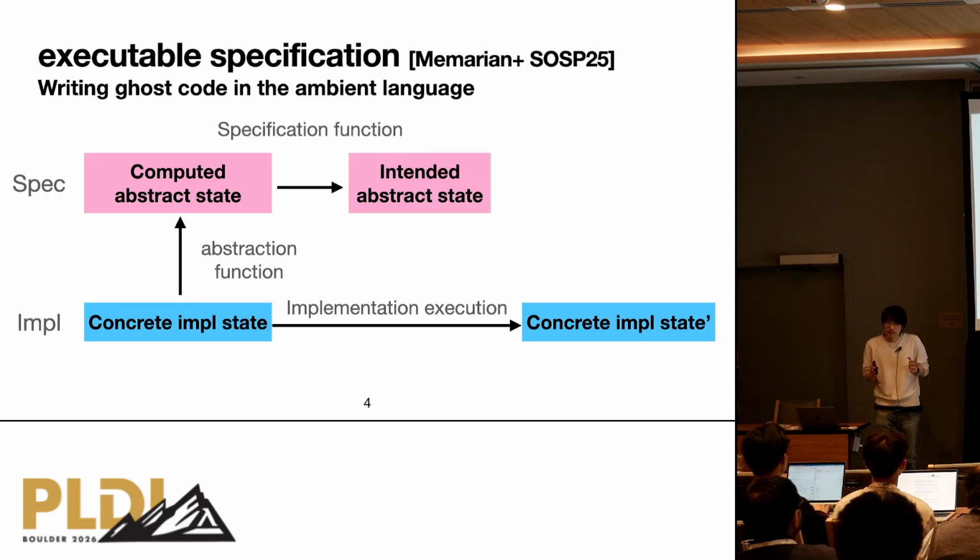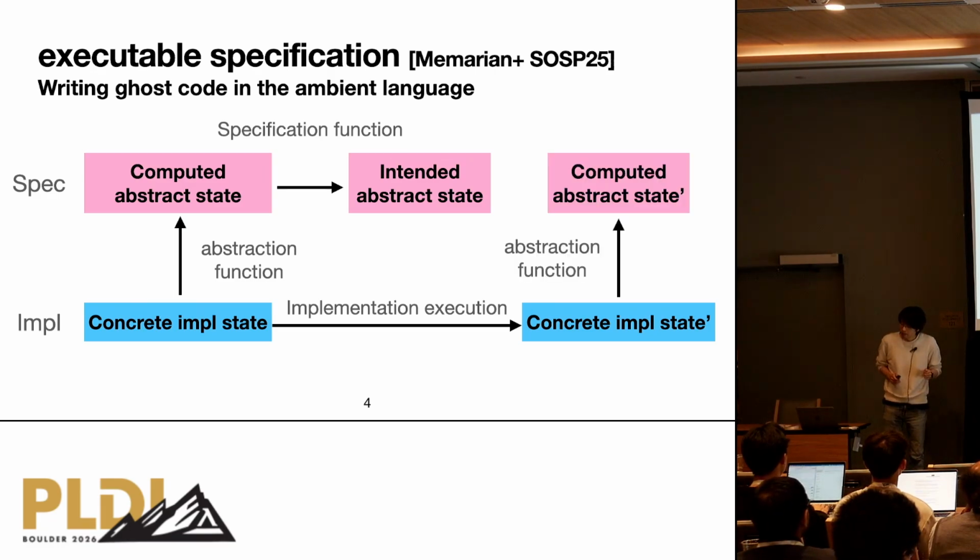Then we write a specification of the intended behavior of the function. Then we compare the result with the one computed from the post state of the implementation. If there is a discrepancy between these two, then we can say the specification or implementation must be wrong.